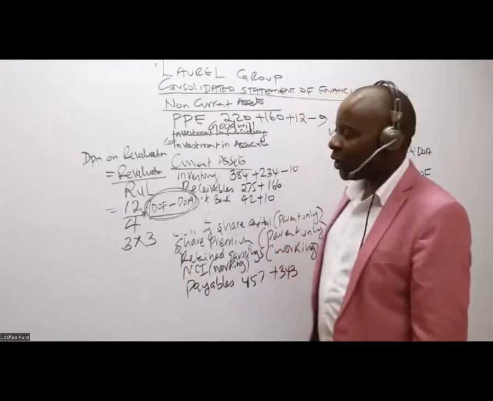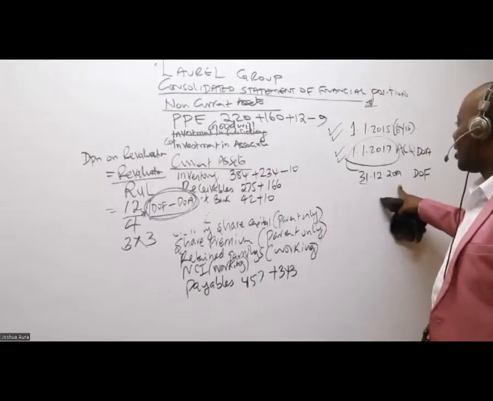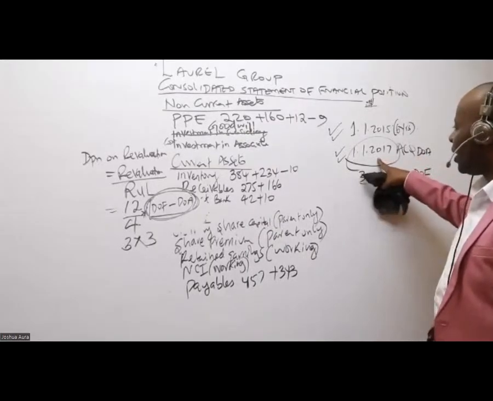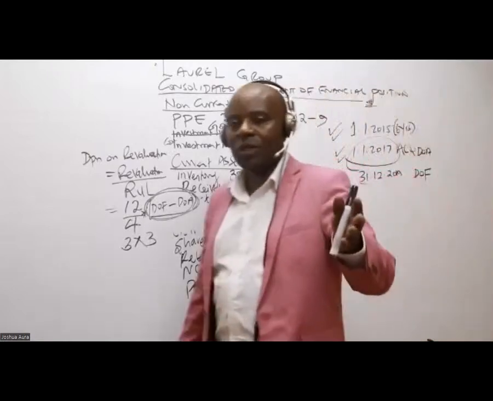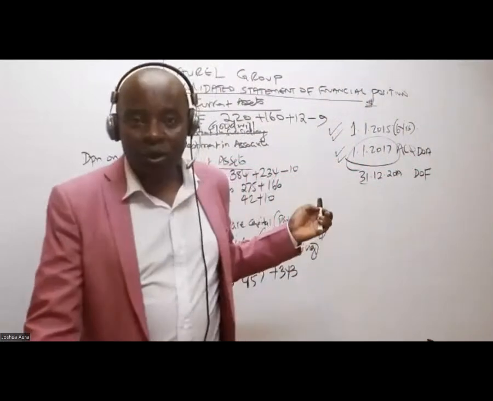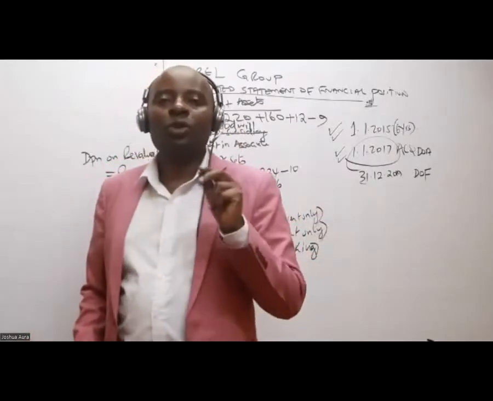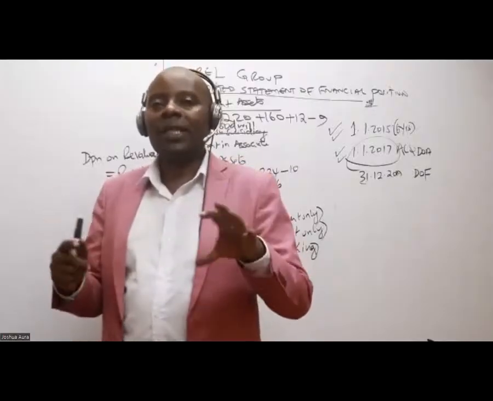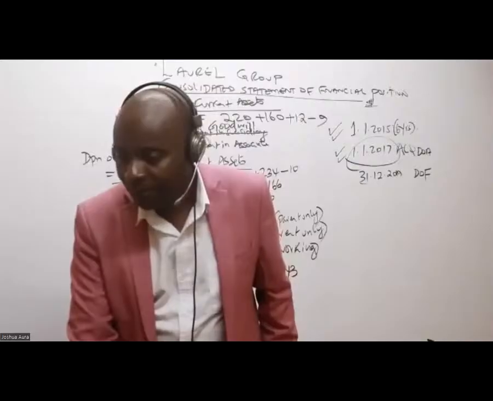The date of the financial statements is 2019 and the date of acquisition is 2017. If you count in between, you are getting 3 years. This confuses students. I would want you to go and rewatch this video, not once, not twice, until you master it. It's just one logic.